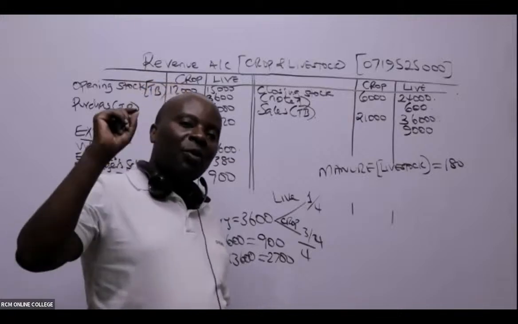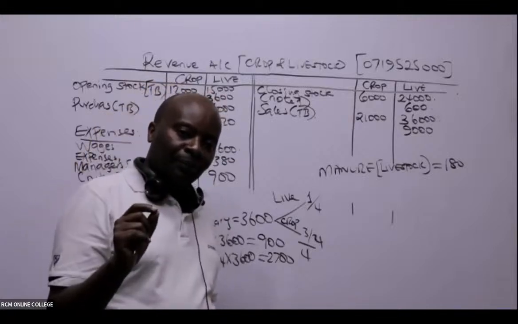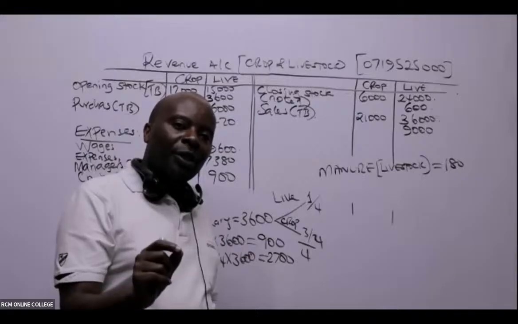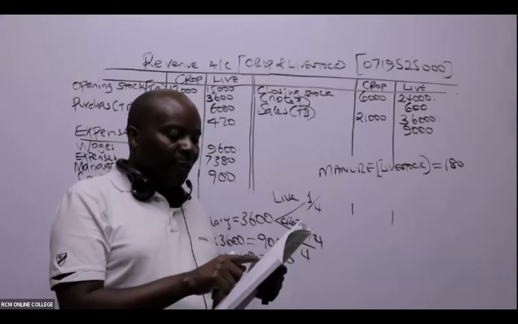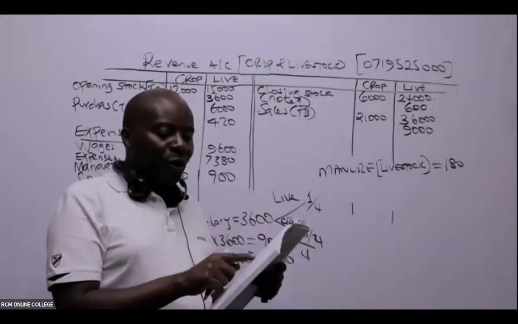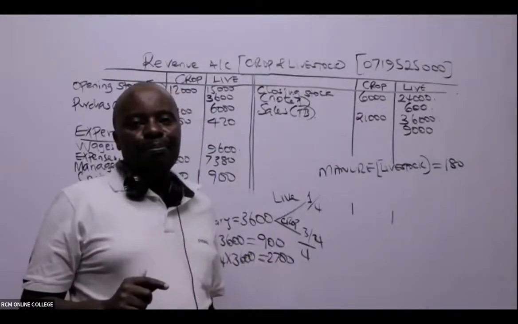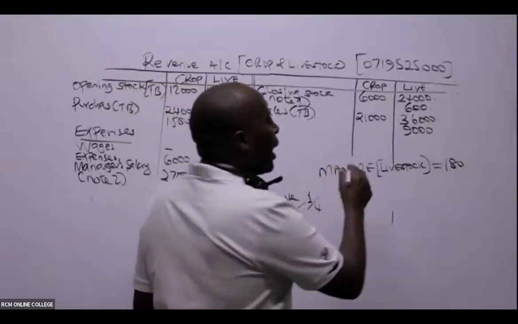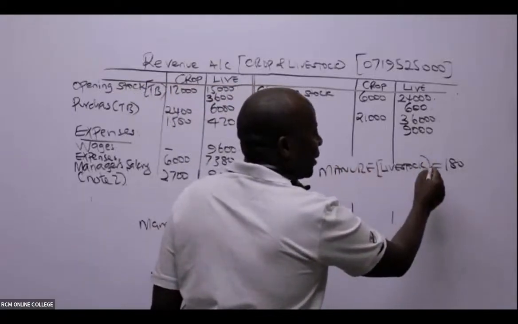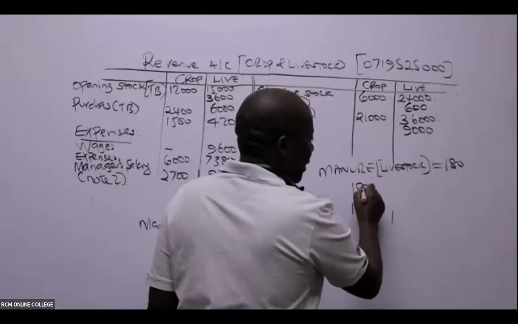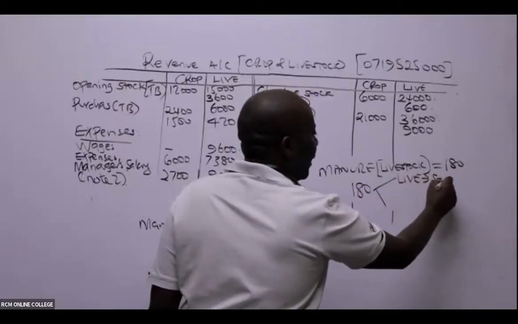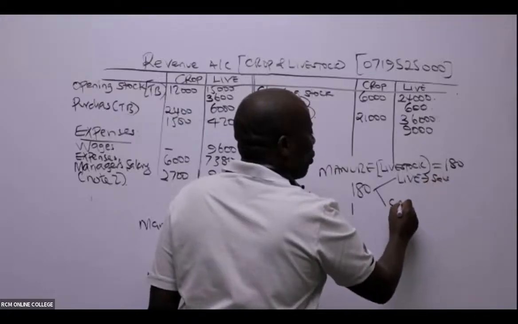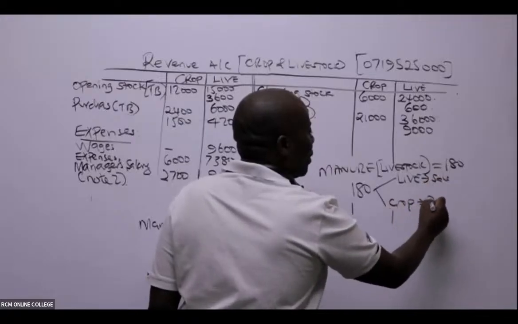We got this manure from livestock and we took this to crops. We are told manure worth 180 was used in the farm. So in short, livestock made a sale, and the crop, in this case, purchased.